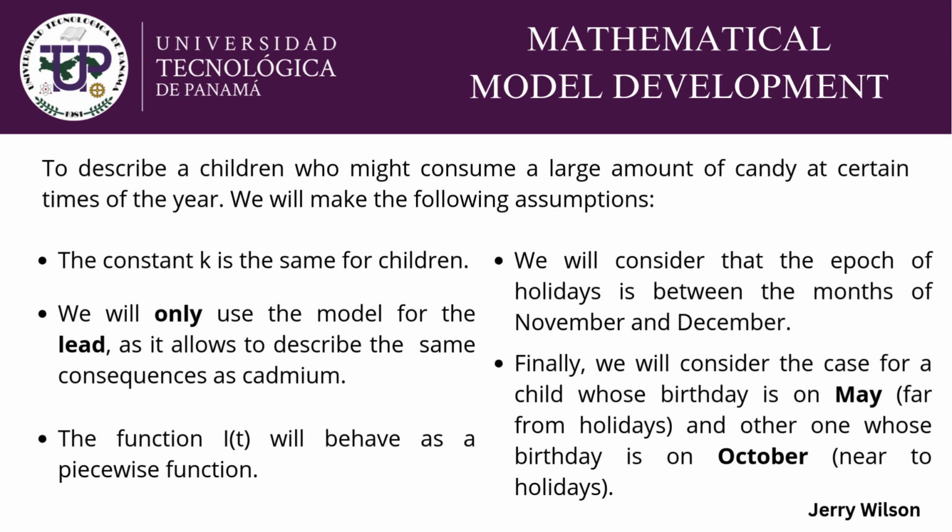To describe children who might consume a large amount of candy at certain times of the year, we will make the following assumptions. The constant k is the same for children. We will only use the model for lead, as it allows us to describe the same consequences as cadmium. The function I(t) will behave as a piecewise function. We will consider that the epoch of holidays is between the months of November and December. And finally, we will consider the case of a child whose birthday is in May, far from holidays, and another whose birthday is in October, near the holidays.